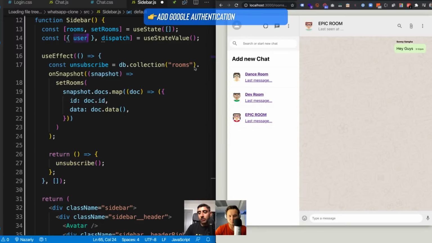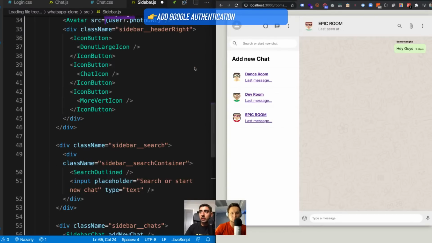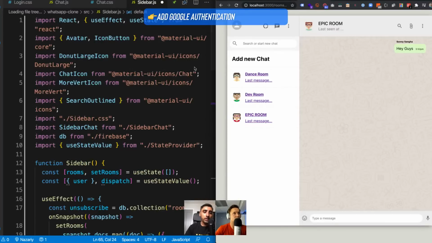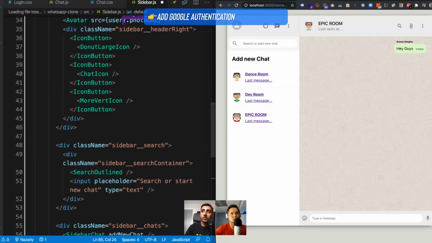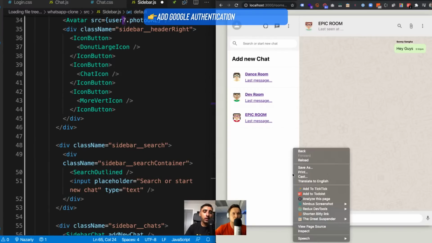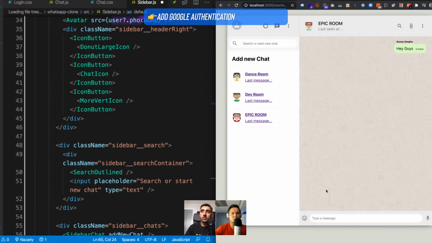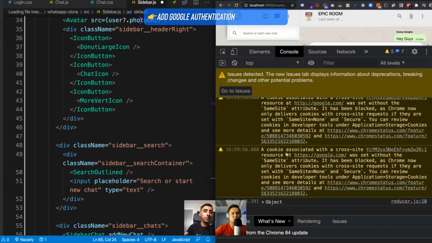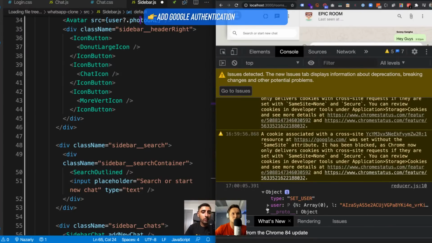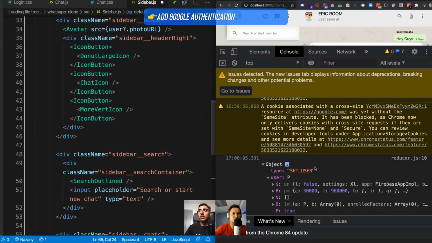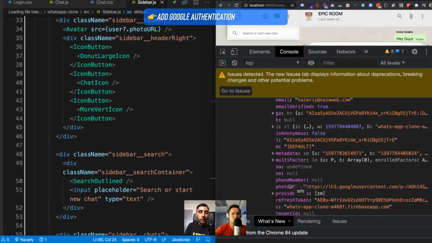Now, with the avatar, you can set the source to user.photoURL, which is actually the user's image that comes back from Google. Notice I have a question mark here because we're doing optional chaining. It's saying if user is undefined, because the user may be undefined for a split second when there's that async behavior going on, then we want to protect against that.